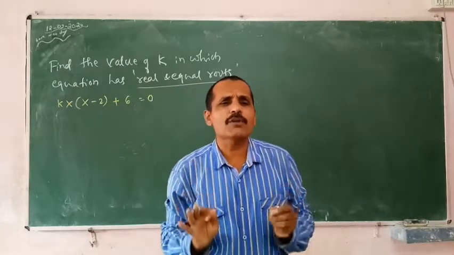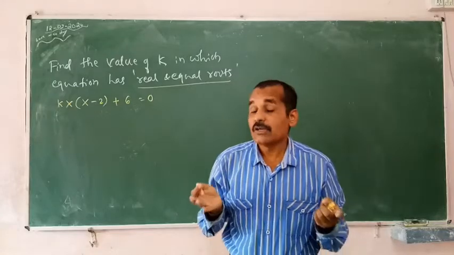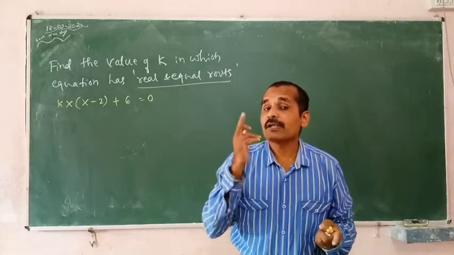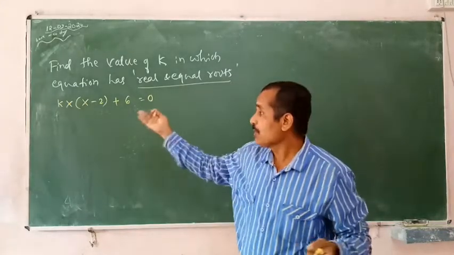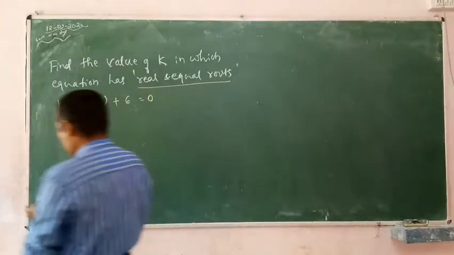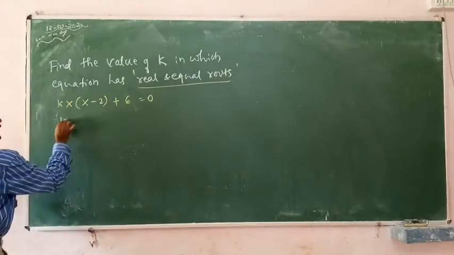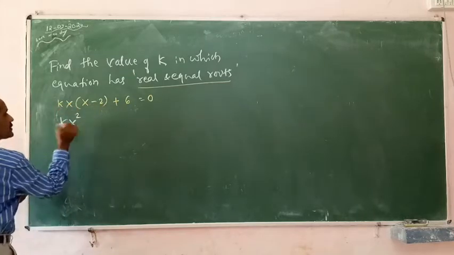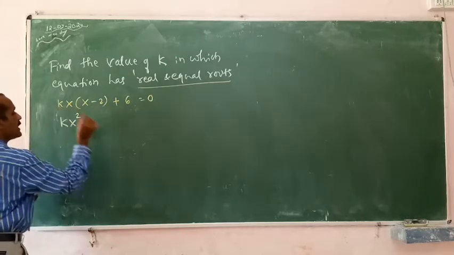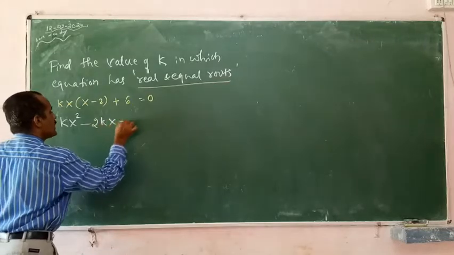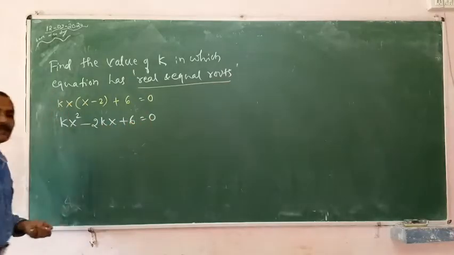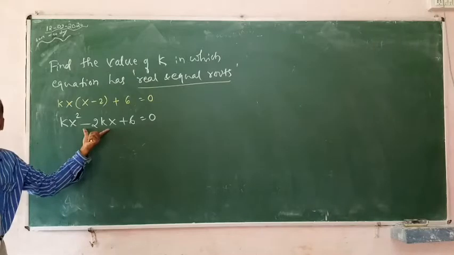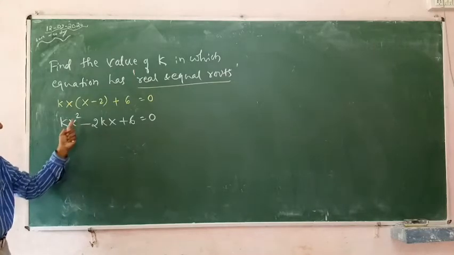it is not fully in the form of a quadratic, because you know that when the equation is quadratic, then definitely the highest degree must be 2. So first you have to open the bracket. So it is kx square minus 2kx plus 6 is equal to 0. Now this is in the form of a quadratic, highest degree is 2.